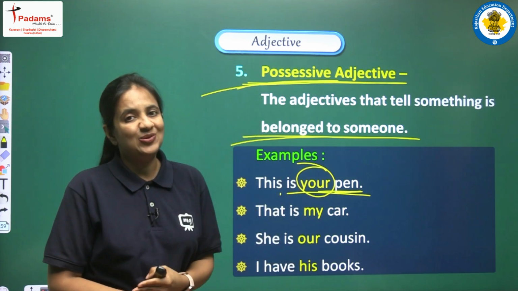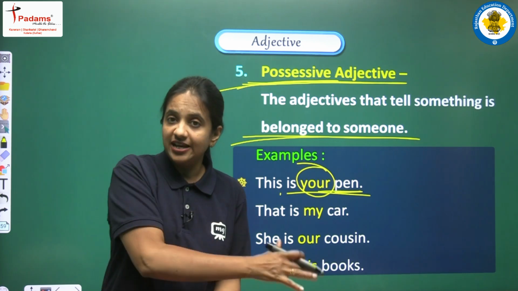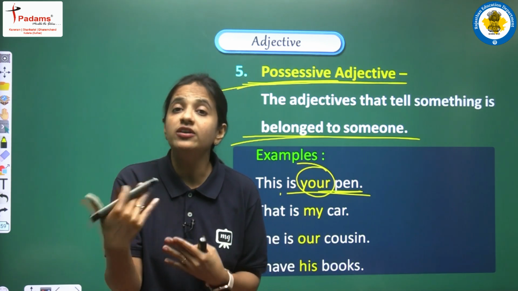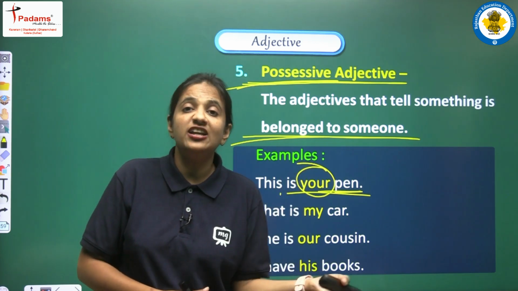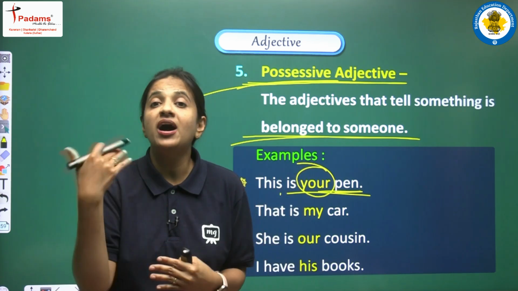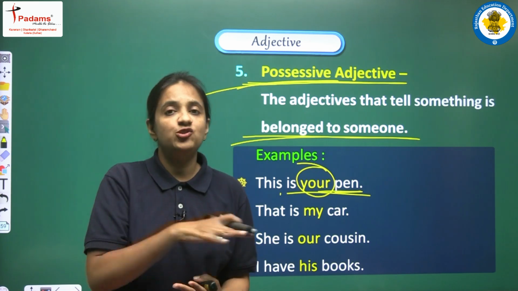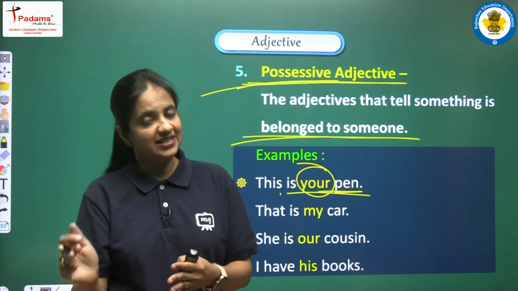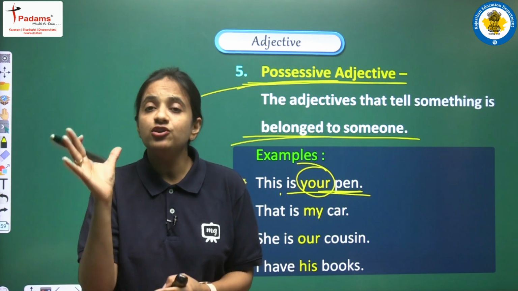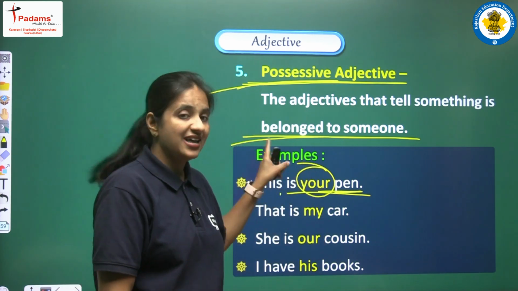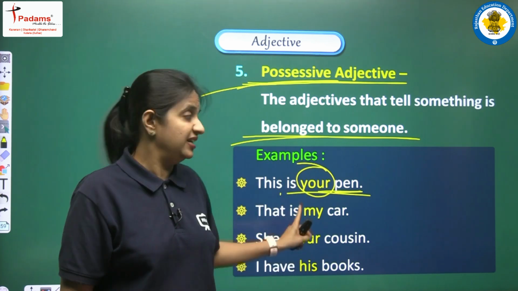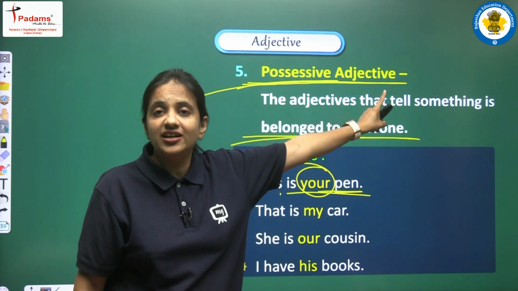It means we are trying to say that you possess that pen, that it belonged to you, right? So we are telling the relationship: who does that pen have a relation with? With you. That pen actually belongs to you, or we can say in this manner also that you possess that pen. So this is the reason that this is the adjective, and specifically this is a possessive adjective.